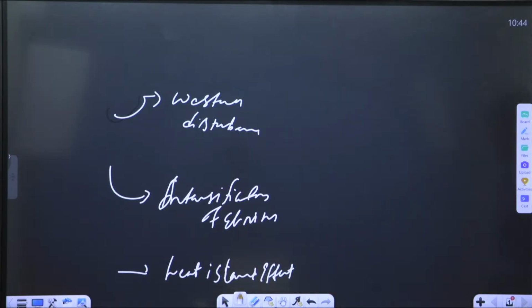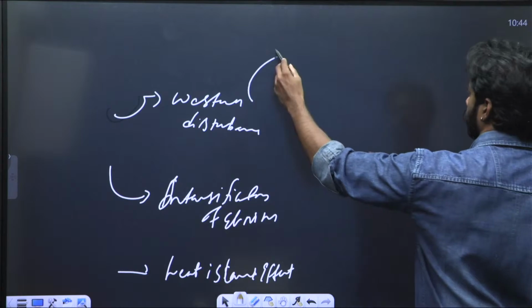Right now, let us understand what El Nino is. Before understanding what El Nino is, let us understand what westerlies are.